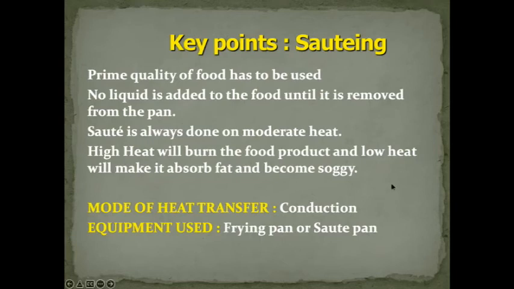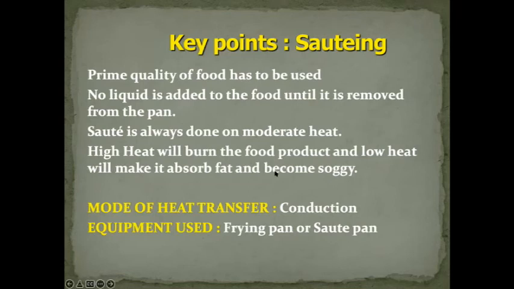Okay. And coming back to your question, why use wine in sauteing? The wine they put is known as deglazing. Why it is done is, whatever is stuck at the bottom of the pan, wine can take it off. And wine, when mixed with whatever is remaining, takes the flavor out. Okay.